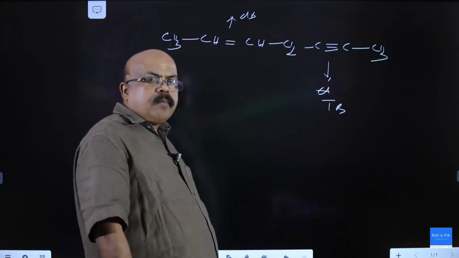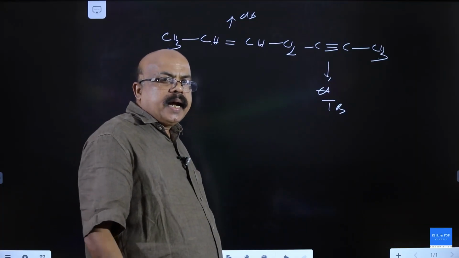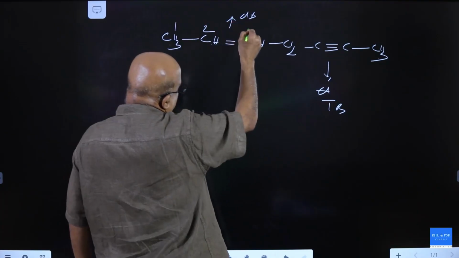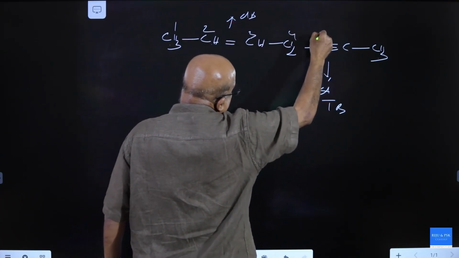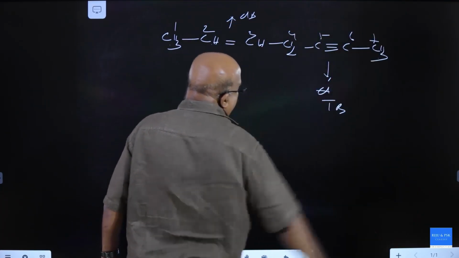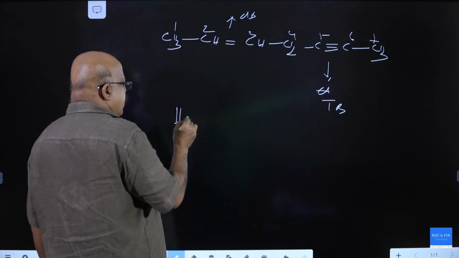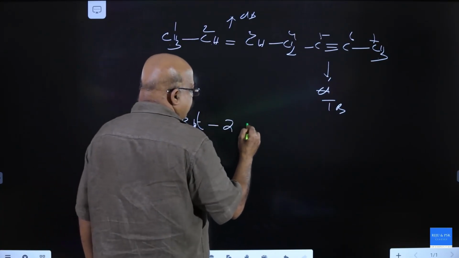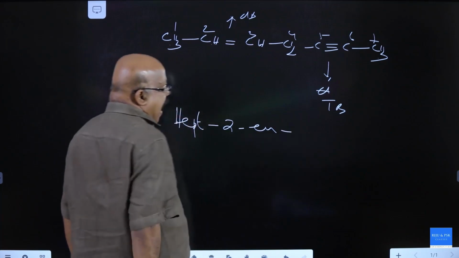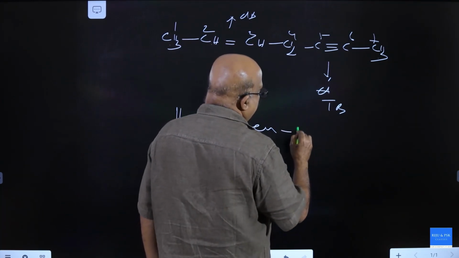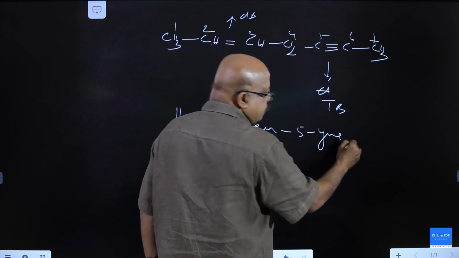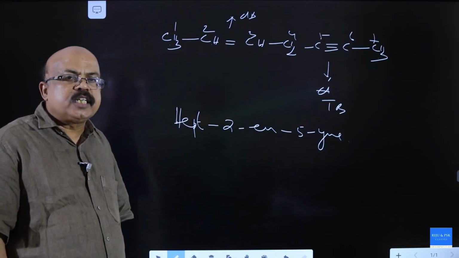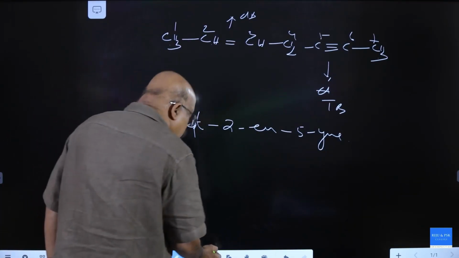If double and triple bonds are equivalent position, double bond takes priority. So this numbering is correct. 1, 2, 3, 4, 5, 6, 7. What is its name? Hept-2-en-5-yne. If double and triple bonds are at equivalent position, double bond takes priority.